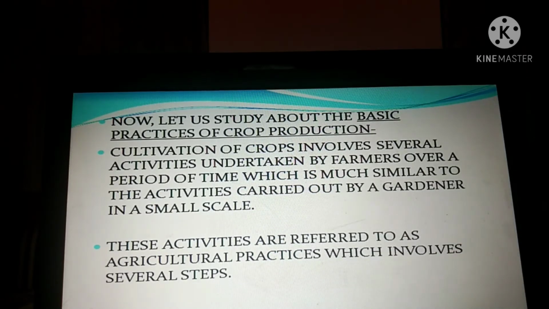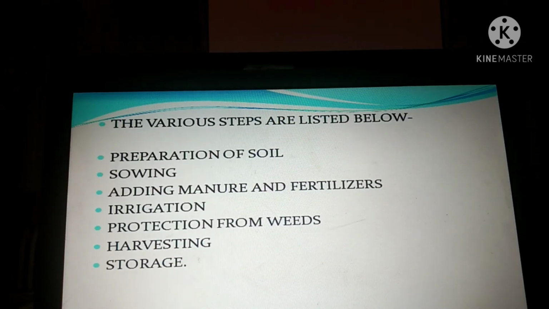The activities undertaken by a farmer or by a gardener step by step come under the agricultural practices. So let us see what the steps are. These are the various steps, very important from an exam point of view. What are the steps of agricultural practices? The first step is preparation of the soil. Very important. You need to prepare the soil. We'll see one by one how you prepare the soil. Next is sowing of seeds. When you put the seeds in the soil, that is called sowing, or when you plant the sapling in the soil, that is called sowing.